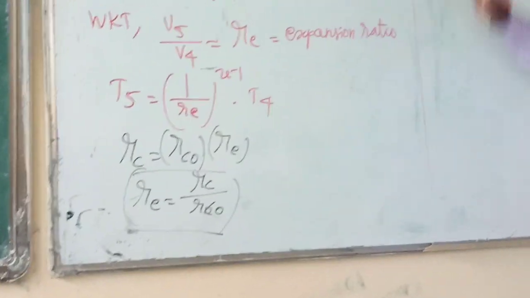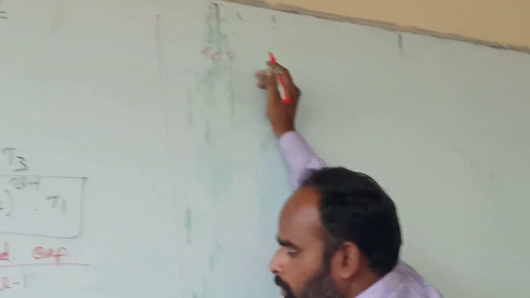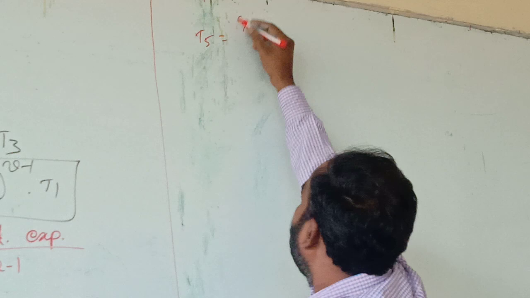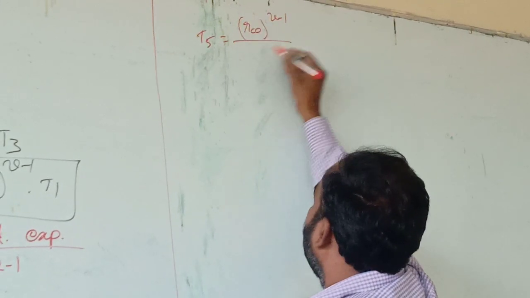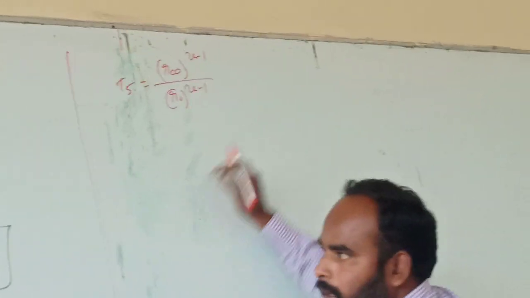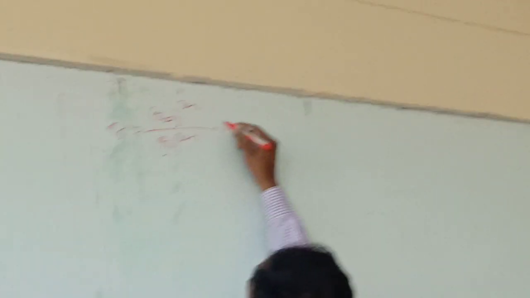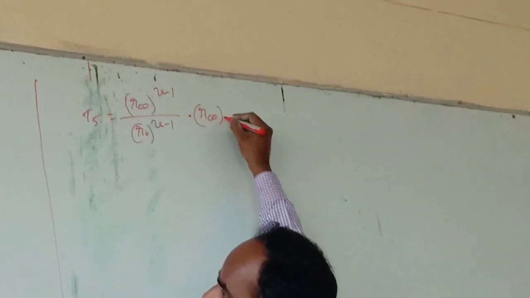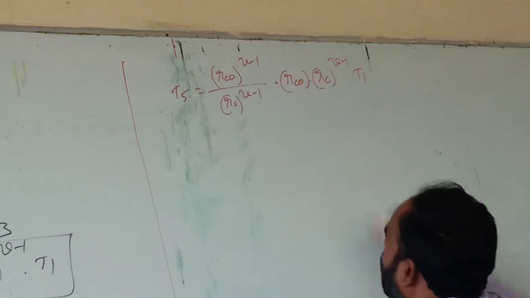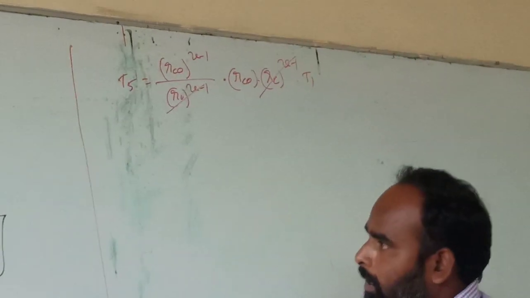So instead of RE, since RE is in the denominator, we can write RCO in the numerator. T5 will be equal to RCO power gamma minus 1 divided by RC power gamma minus 1 into T4. T4 we have already calculated, where RCO into RC power gamma minus 1 into T1. So now this RC power gamma minus 1 will get cancelled.